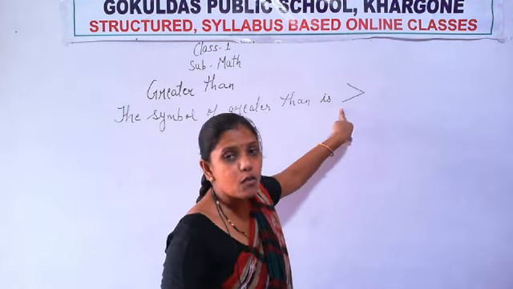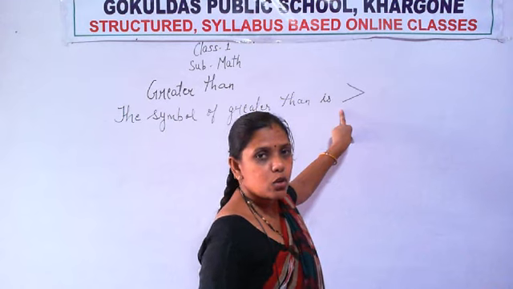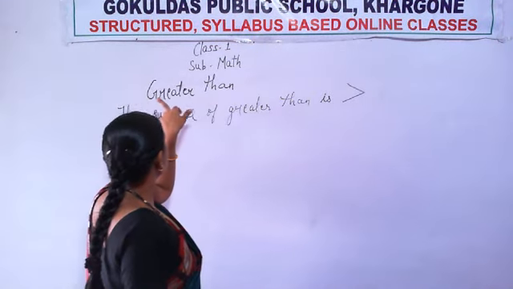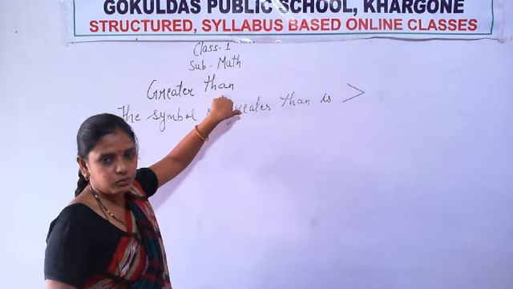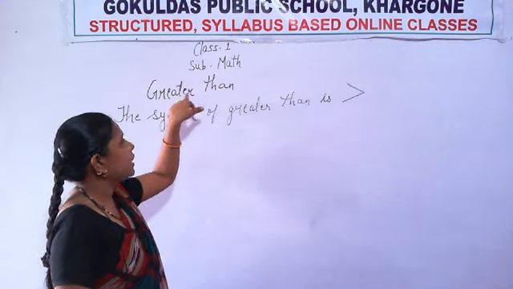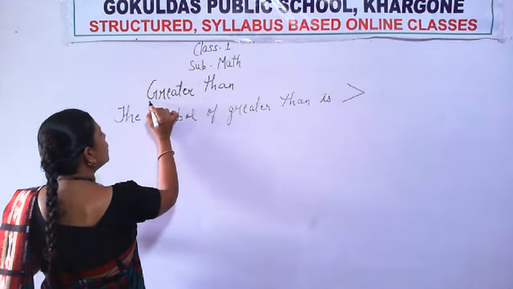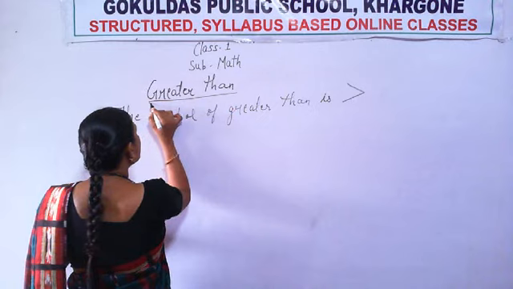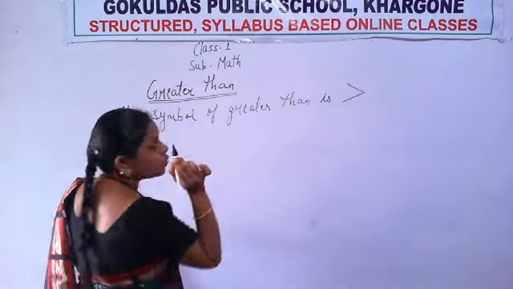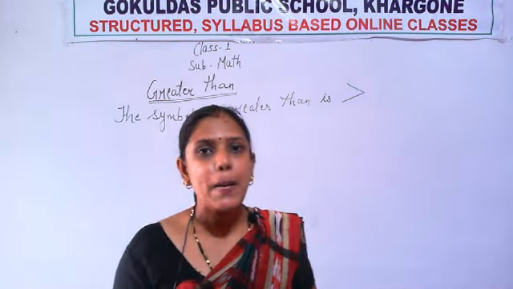So this is the sign of greater than. All of you write this topic, greater than, and underline it like this using your scale and pencil.